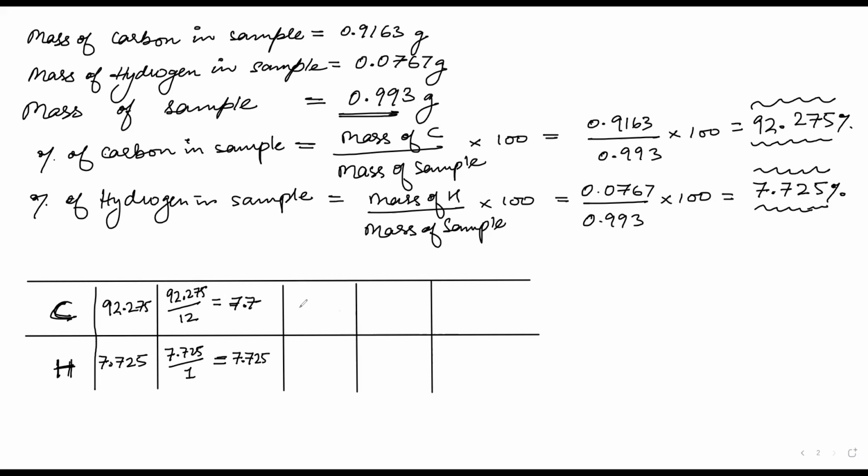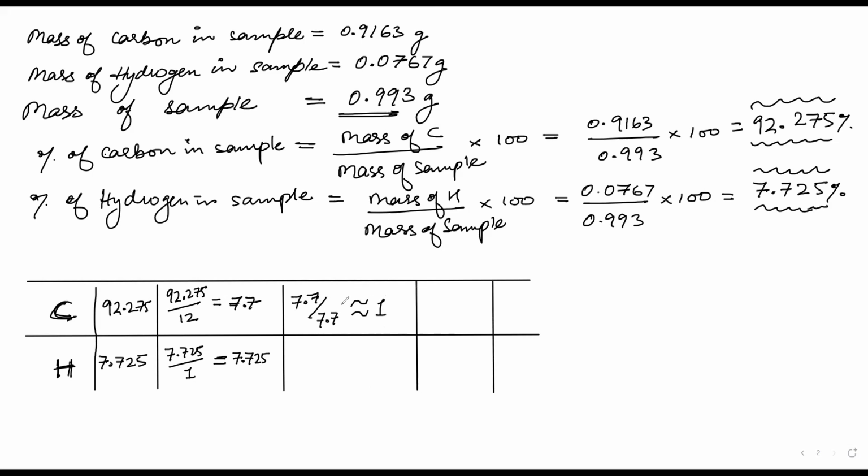So these two are approximately 7.7. You can take any of the numbers. We can take 7.7 and divide both of them. So 7.7 divided by 7.7 is approximately equal to 1.